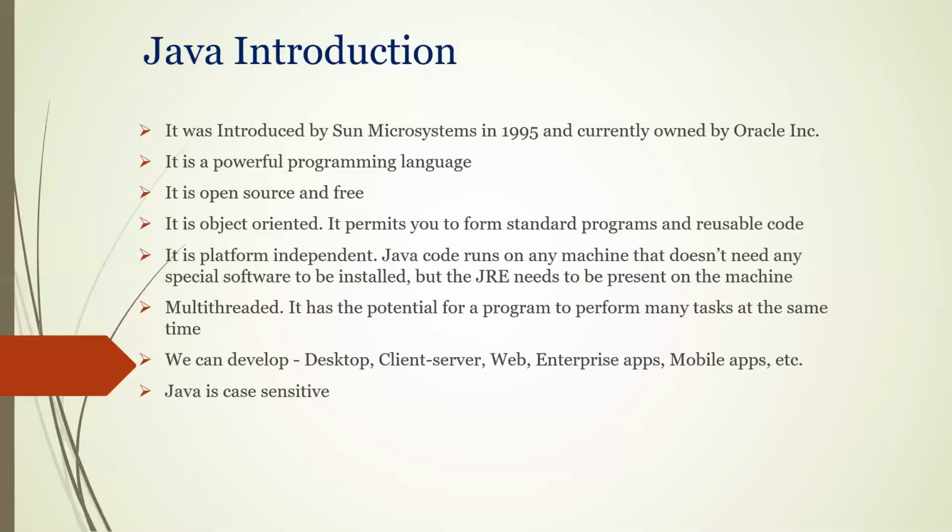Next one, it is platform independent. Platform independent means what, guys? You can develop the code on one operating system in your machine and compile it. Your high level language is converted into machine understandable language. That's what compilation is. It will be converted into binary code, which can be understood by your machine.